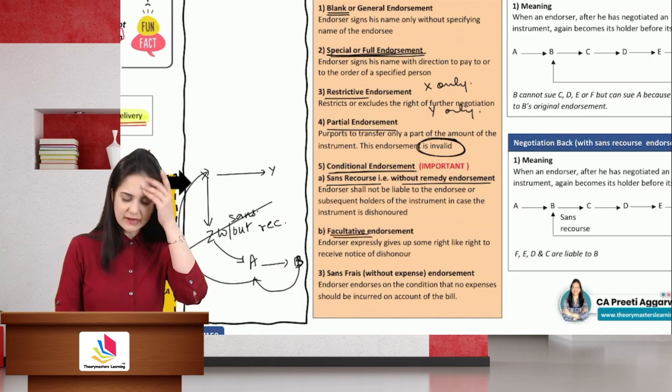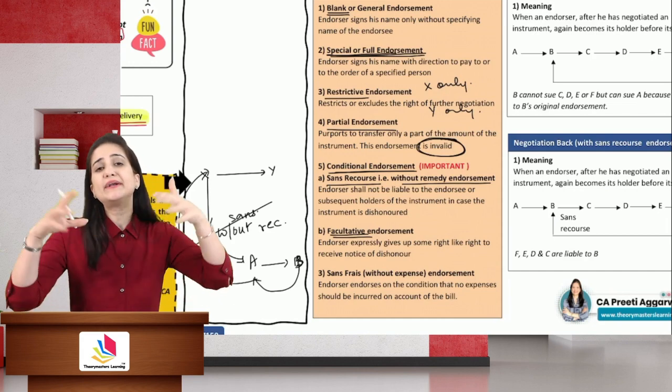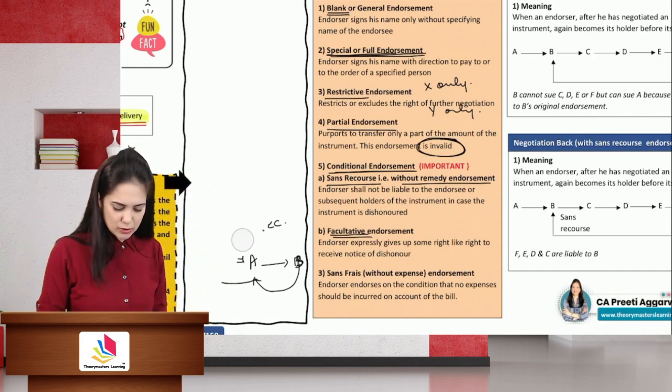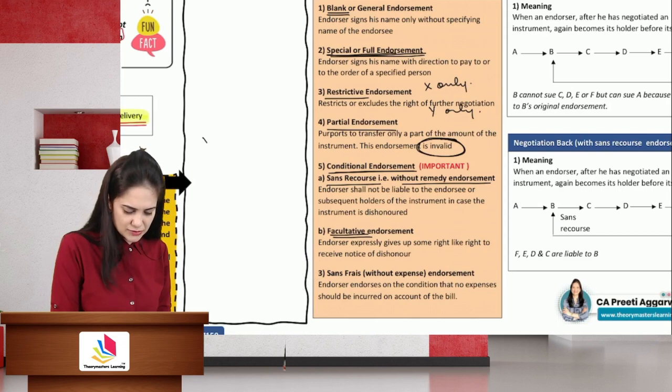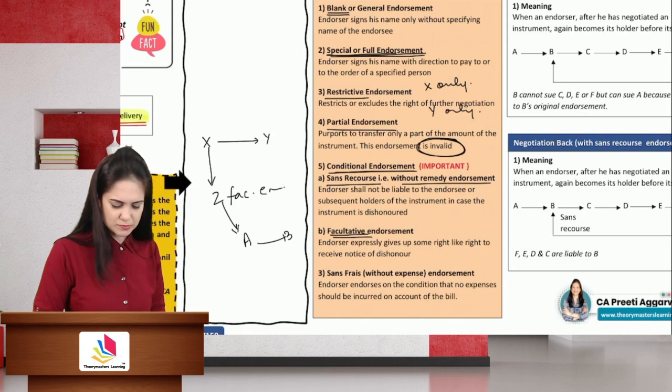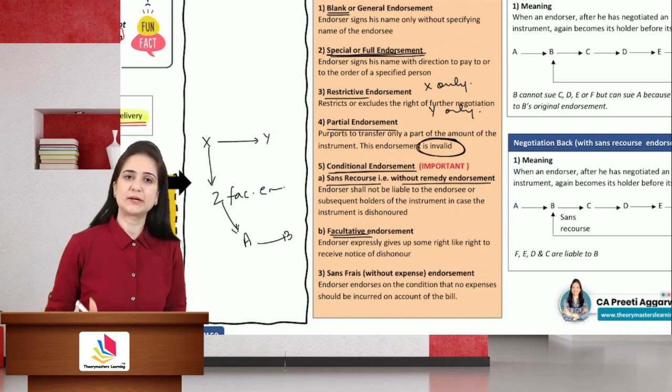Facultative endorsement. Facultative means the person is very kind-hearted. Now, X has drawn a bill on Y. X drew an instrument on Y, then endorsed it to Z, Z to A to B. Now, Z has endorsed facultative endorsement. He is a very kind-hearted person.